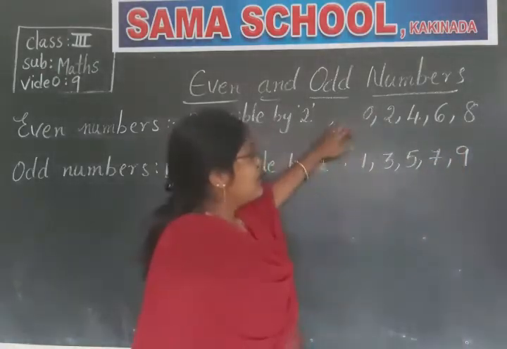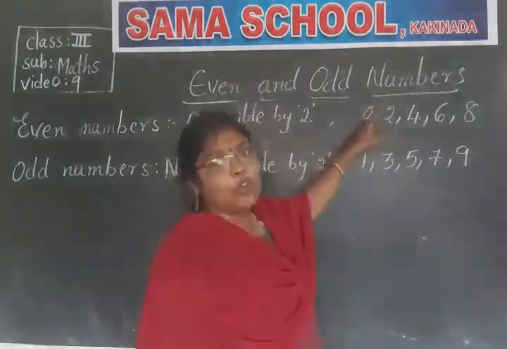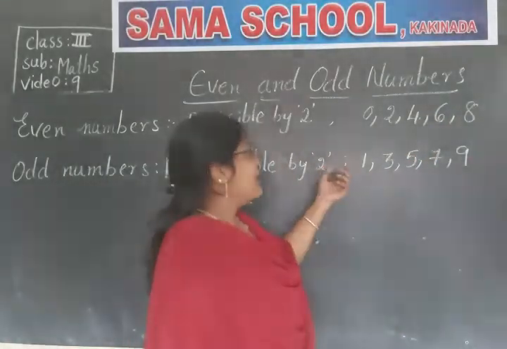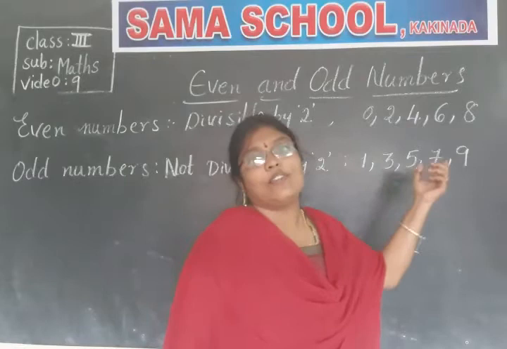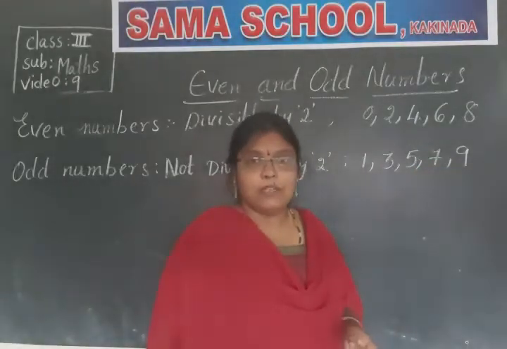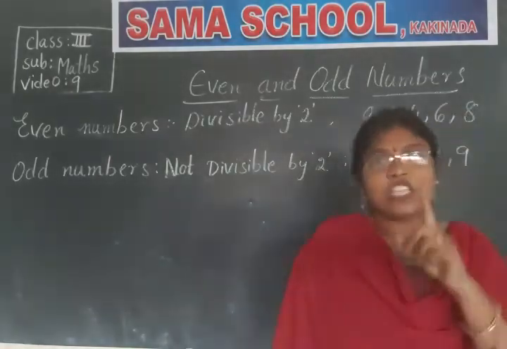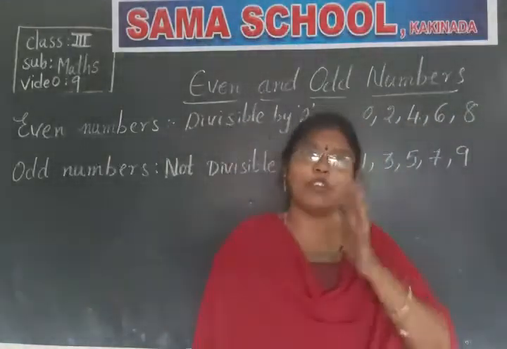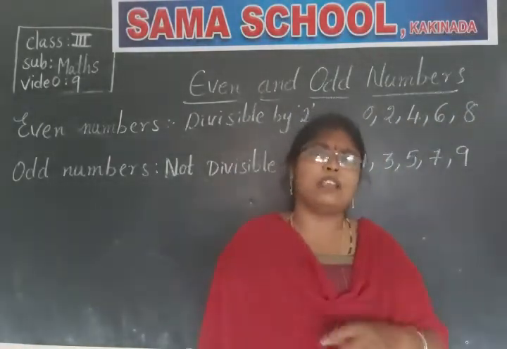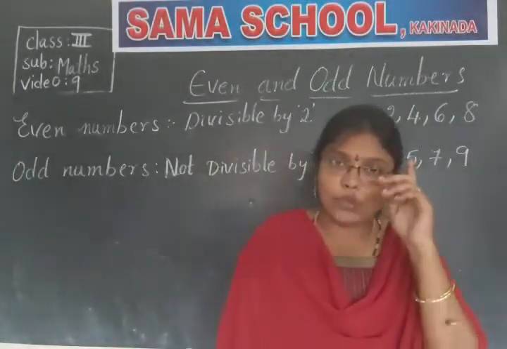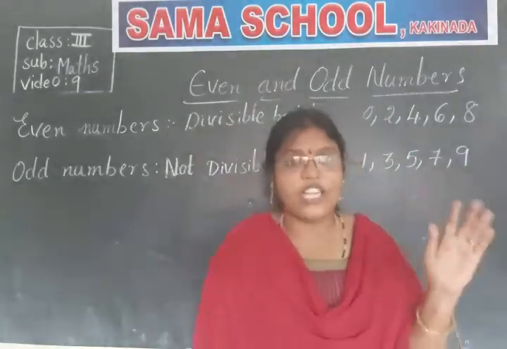So, the numbers which end with 0, 2, 4, 6 or 8 are even numbers, or if a number ends with 1, 3, 5, 7 or 9, it is an odd number. So, to see the number, you have to check the ones place digit of every number. How large a number it is, how big a number it is, you need not worry. You have to check the ones place digit only.